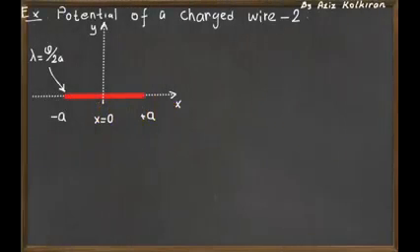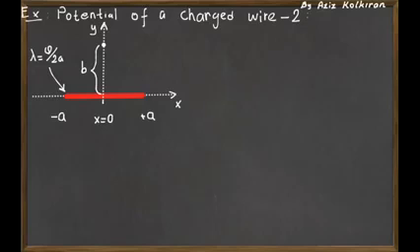So in this problem we have again a charged rod, placed on the x-axis extending from x equals minus a to plus a, and it has the total charge q, so the charge density is just q divided by 2a. This time the question is, what is the potential of any point which lies on the y-axis, at a distance b from the center, or the origin, of the coordinate system?